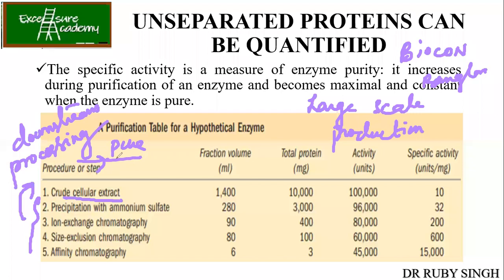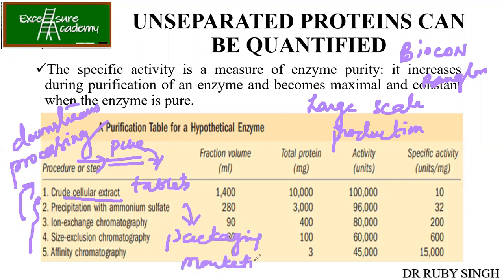Now in companies, if suppose this is any drug or something, it will be converted into tablets. Then after downstream processing, you have the packaging and marketing. That's why once you're thorough with your research, it is easy to go and join companies.